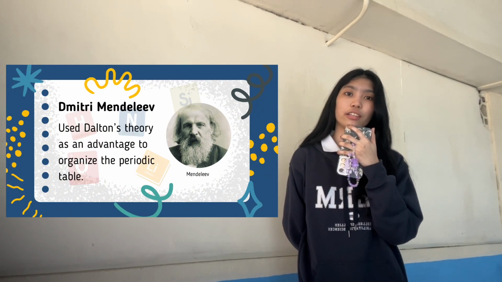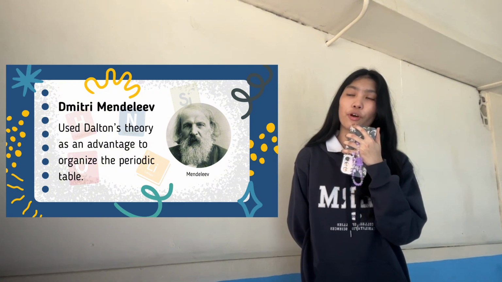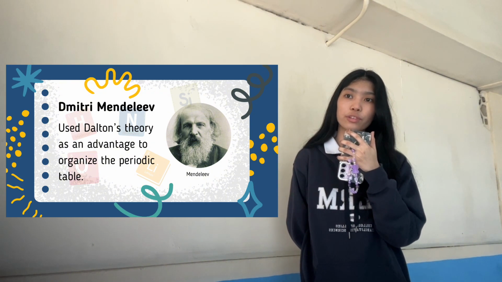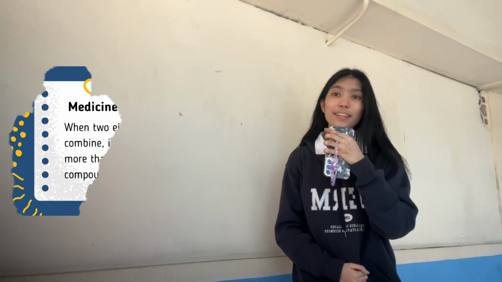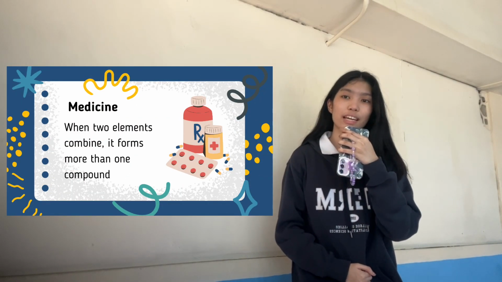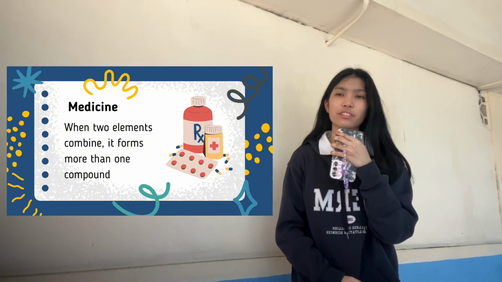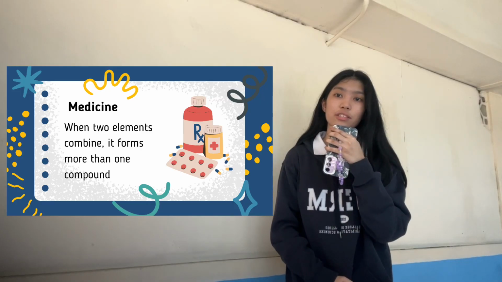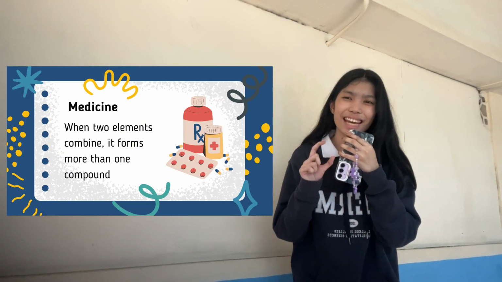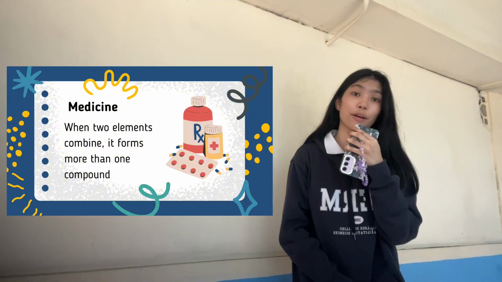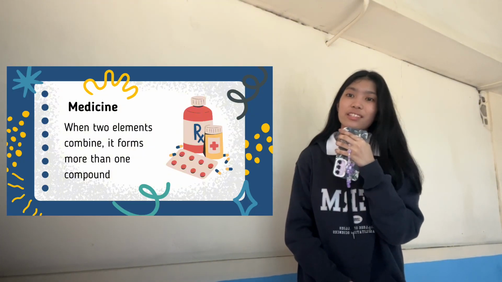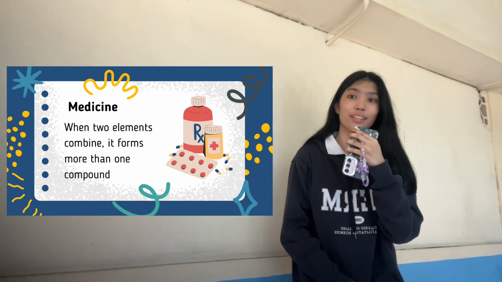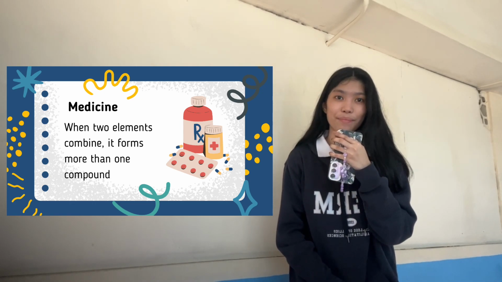He used Dalton's study of atomic weight to organize the periodic table, which made it more predictive for us to know the elements and their properties. Medicine also benefited, this time from Dalton's law of proportions. Since some drugs rely on precise control in order to create specific molecules, even the slightest change in the elements could affect the drugs a person took. Since this study states that when two elements combine, they can form more than one compound, it made it easier for us to predict properties of elements.